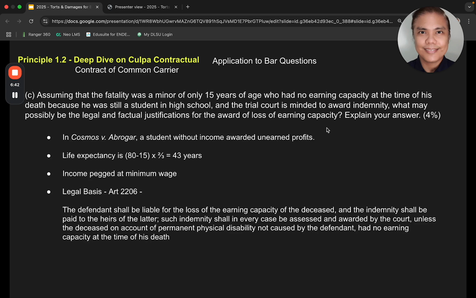I think the answer is yes, because in Abrugar versus Cosmos, a student without income was awarded unearned profits. So since the student was 15 years old, the life expectancy, this was the formula, so the student will live 43 years. The income pegged at minimum wage. A while ago, we discussed that expenses is 1/2 of the gross income, and the legal basis is 2206.